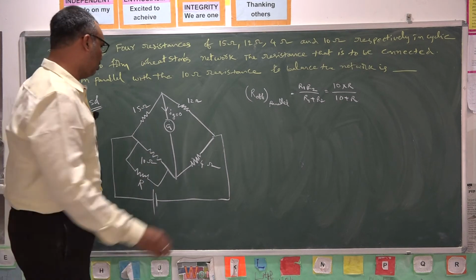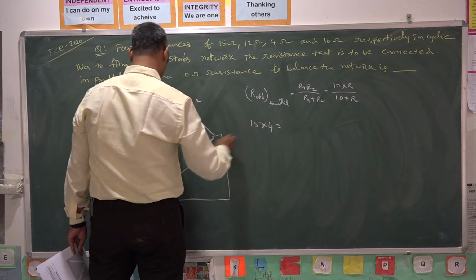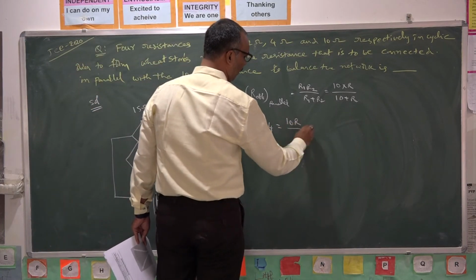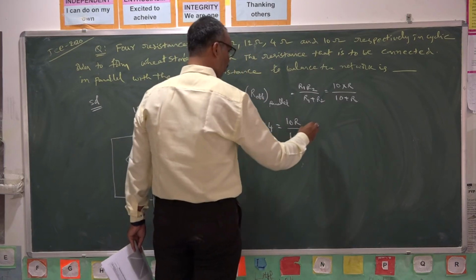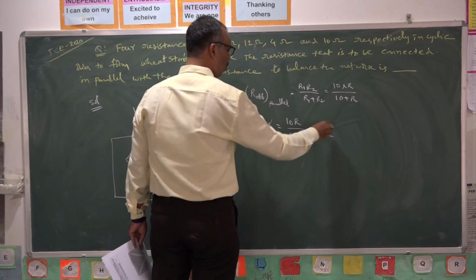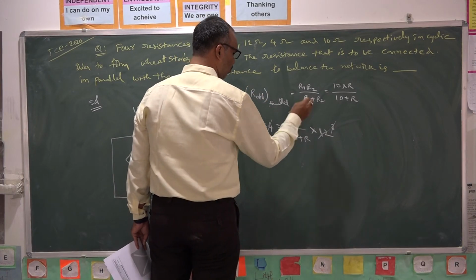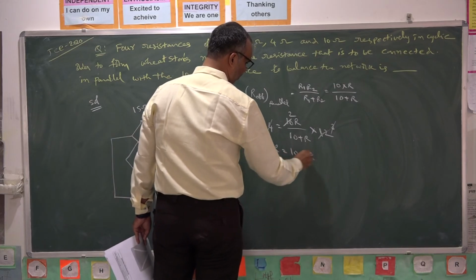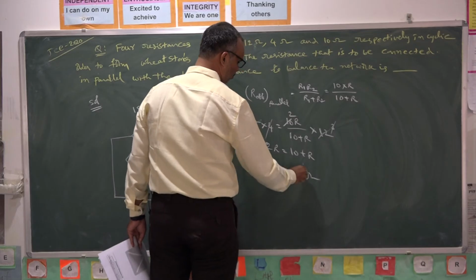Anything you can write. Product of these 2 means 15 into 4 must be equal to the product of these 2. Here the effective resistance is 10R by 10 plus R, into here 12. It will go for 3 times, it will go for 5 times, it will go for 2 times. 2R is equal to 10 plus R, so R is equal to 10 ohms.